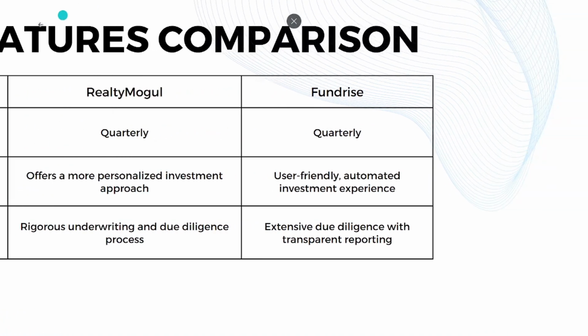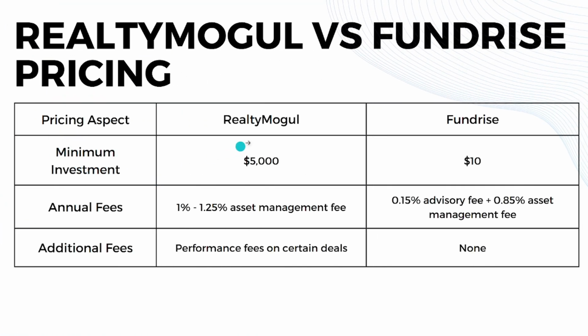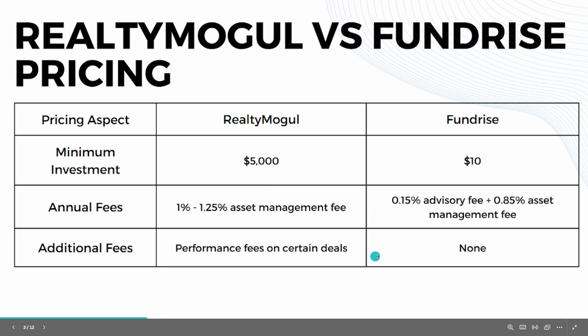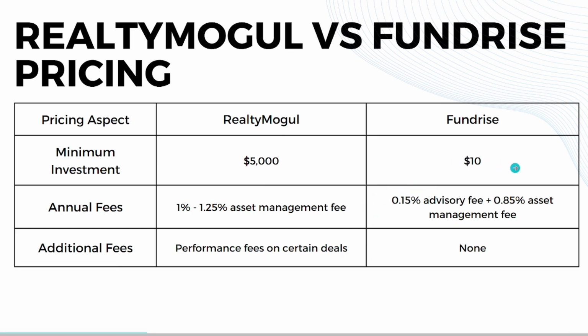Now let's go directly to the pricing. So when it comes to minimum investment, as I said, RealtyMogul offers a $5,000 minimum investment, while Fundrise only offers a minimum investment of $10 because it's all automatic. When it comes to annual fees, RealtyMogul charges 1% to 1.25% asset management fees, while Fundrise charges a 0.15% advisory fee and a 0.80% to 0.85% asset management fee. Lastly, for additional fees, RealtyMogul charges performance fees on certain deals, while Fundrise doesn't have any additional fees. And that's it for the simple pricing comparison.